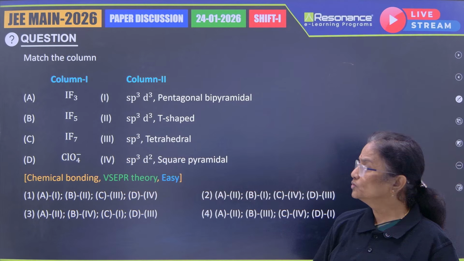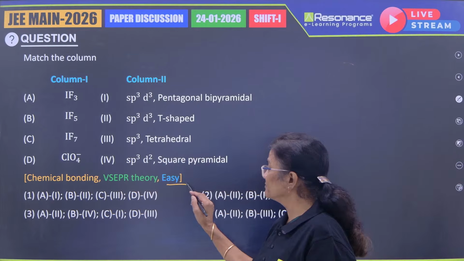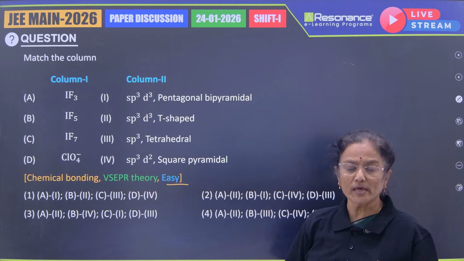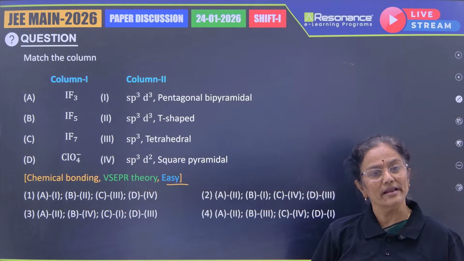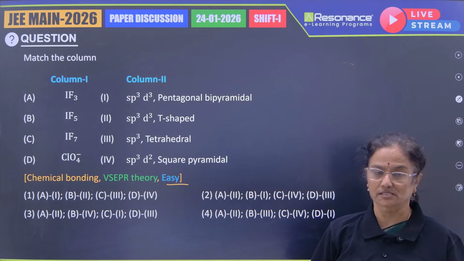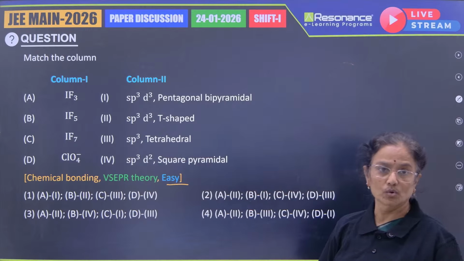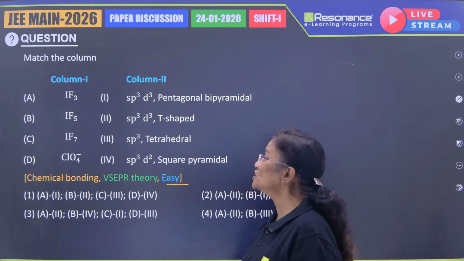And you can definitely do so. We have also considered this to be an easy question. Today, the chemistry paper was an easy one, so students can do on an average about 18 to 20 questions. Here, the IF3 molecule is a T-shaped molecule.